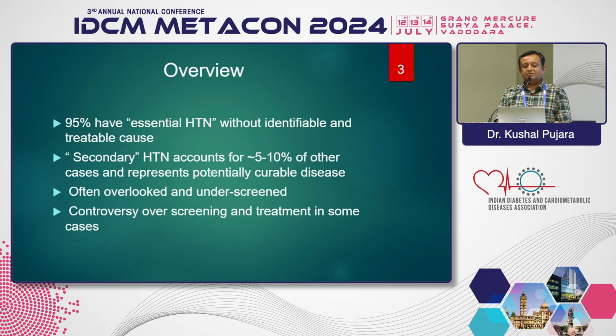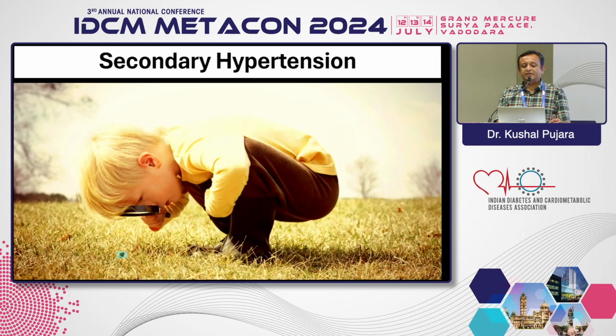So in certain groups of patients, we always try to find out the reasons for secondary hypertension. Many times it is overlooked, and we do many tests, don't find any reason, and have to explain this to the patients. The commonest issue is cost in our society. We have to explain that you may have to spend, and the result may come normal, but still we have to investigate further in certain groups of patients.